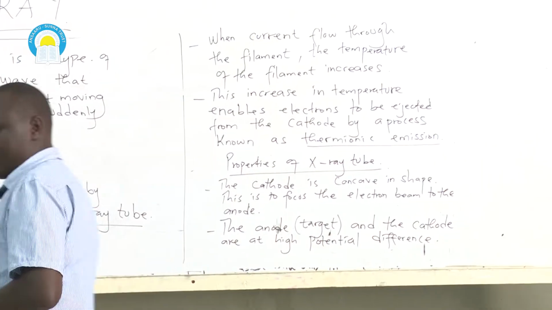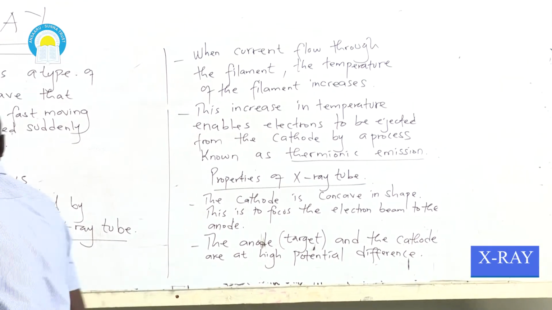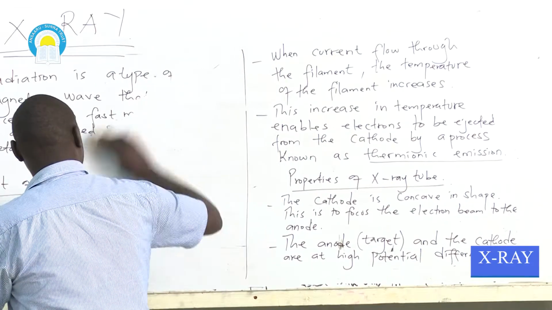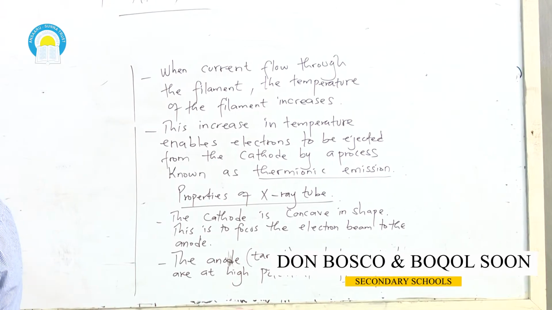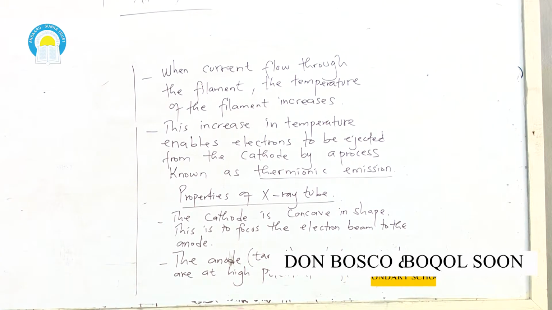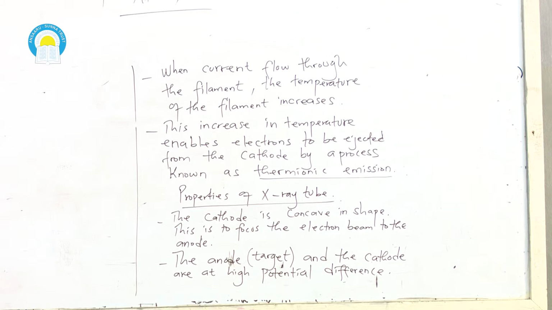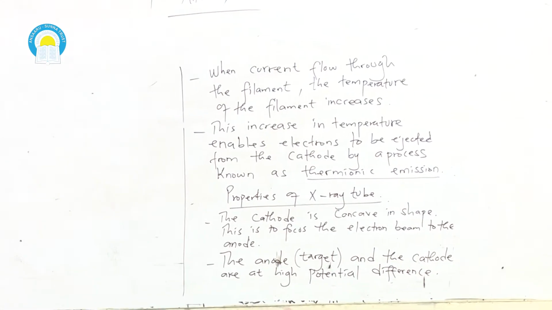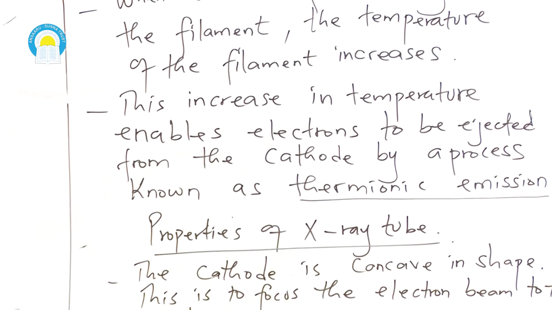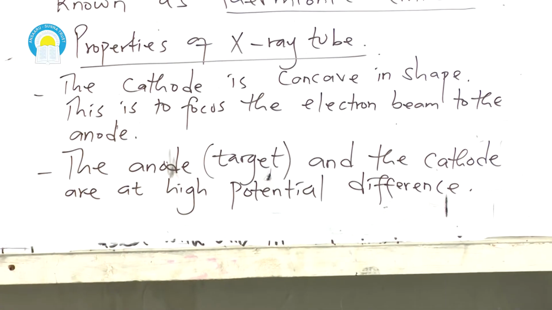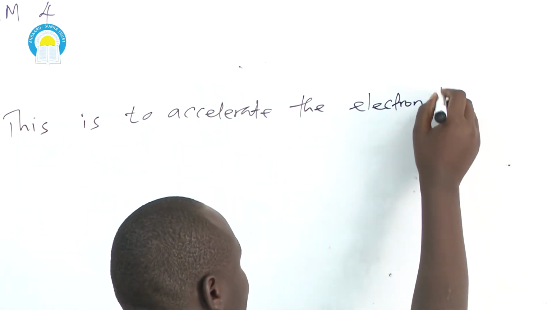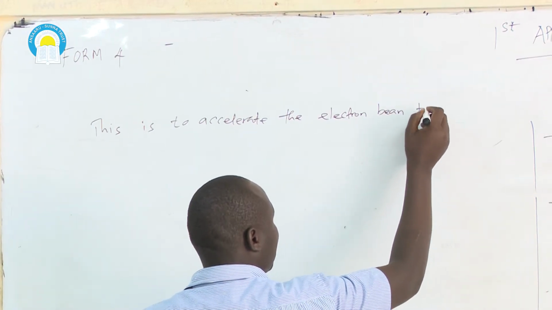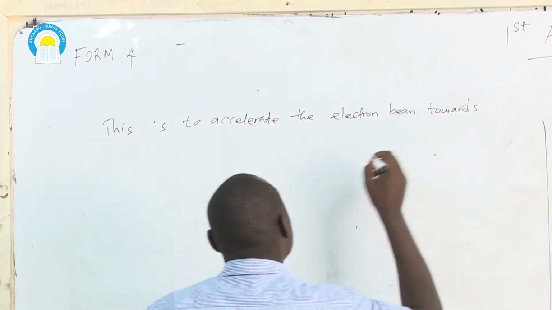Now, what is the advantage of the two being at high potential difference? This is to accelerate electrons ejected from the cathode towards the target. So this is to accelerate the electron beam towards the target.